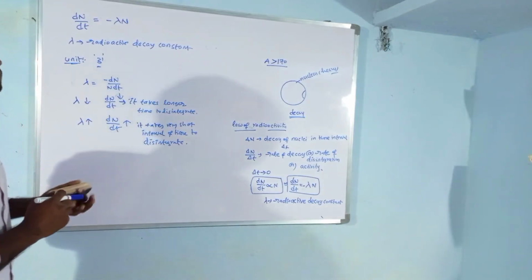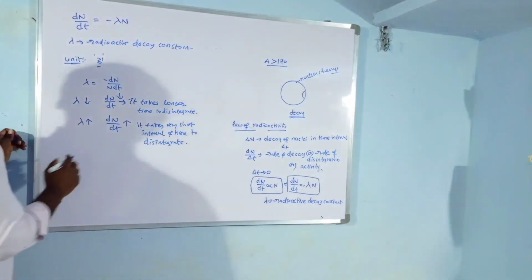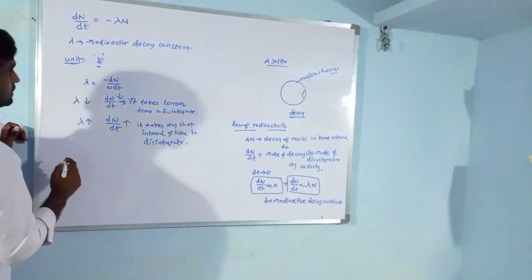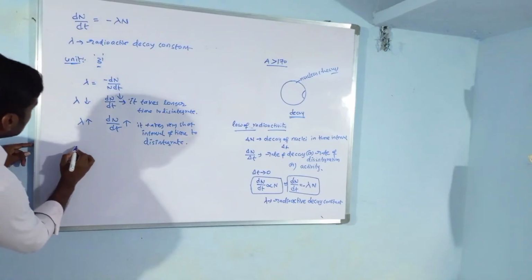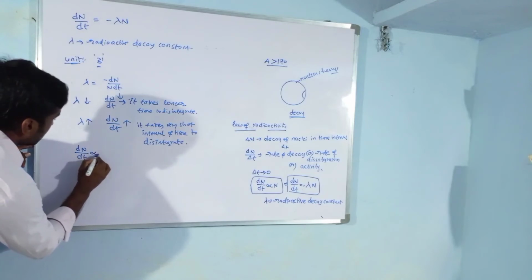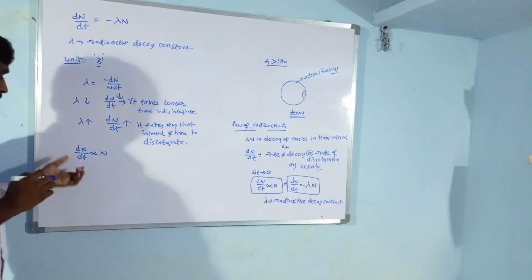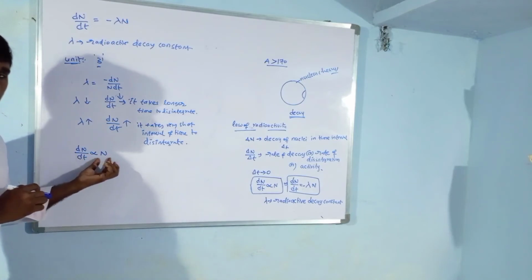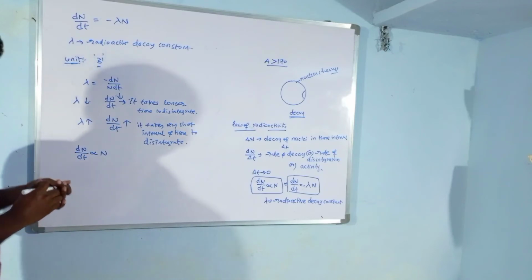Okay, I am deriving a new relation, that is the exponential law of radioactive decay. See here, dN by dt is directly proportional to N. That means the rate of decay is directly proportional to the number of nuclei inside the radioactive material.